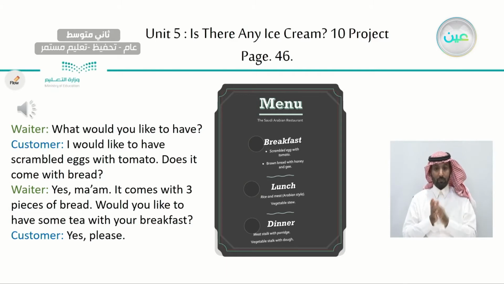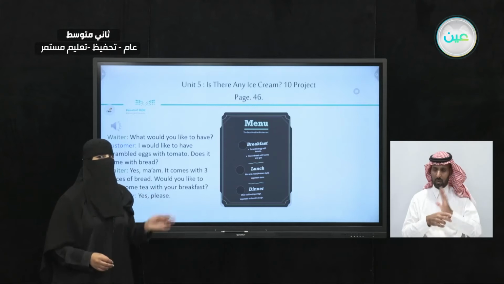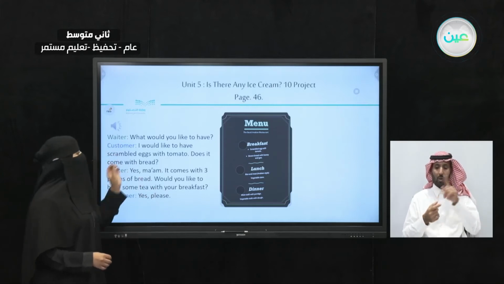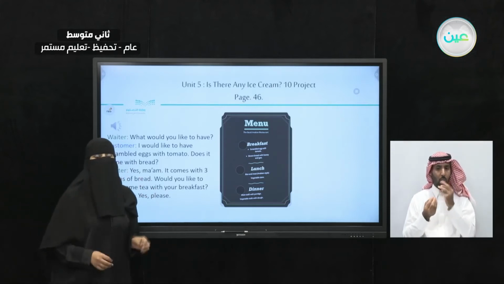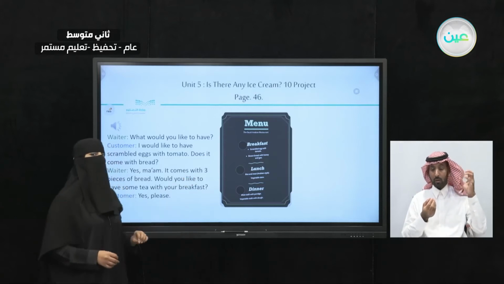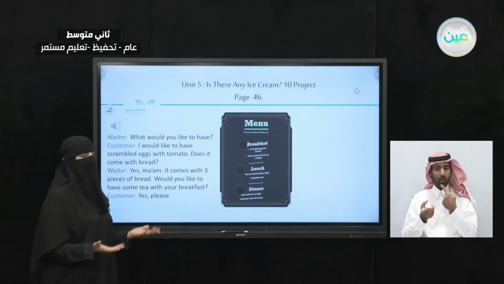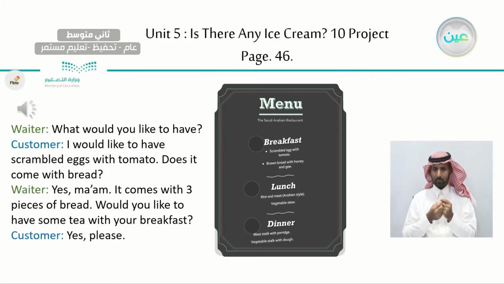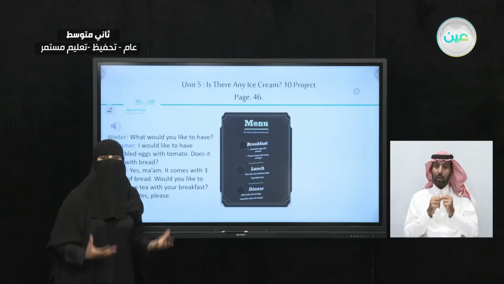After listening to this conversation between the waiter and the customer, the first question the waiter asked, what would you like to have? That means a specific thing from this menu. What did the customer reply? How did this customer reply? I would like. This is the customer's preferences.